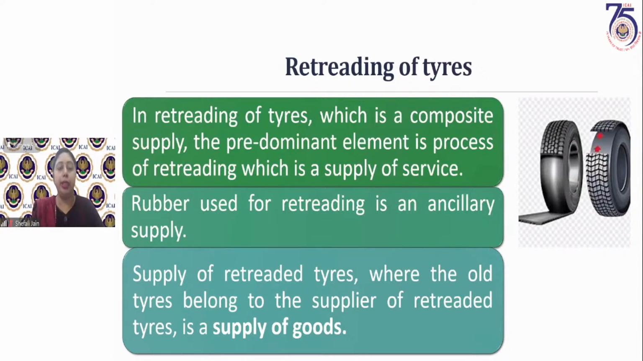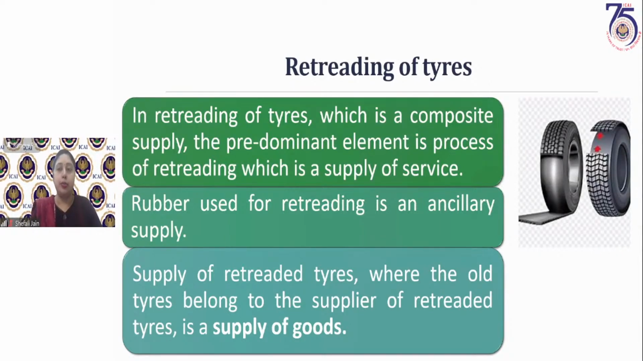But the predominant element is the retreading because material is used for the purpose of retreading. Now he has to carry out this retreading of tires. For that, he needs that rubber and other material, glue and whatever other material he requires. So rubber used for retreading is an ancillary supply, and the service of retreading is the principal supply here, but it is a composite service.